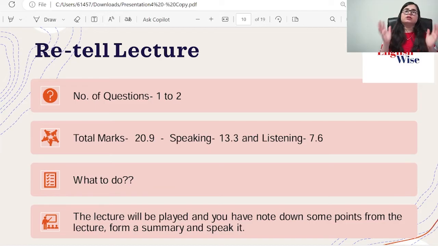Yes, you will be getting a notepad or a booklet, erasable booklet you will be getting in your exam. You have to write down your phrases, keywords by listening that lecture. From that lecture, if you will write good phrases, keywords, that will be really helpful to get the score in there. And after that, you have to speak that.